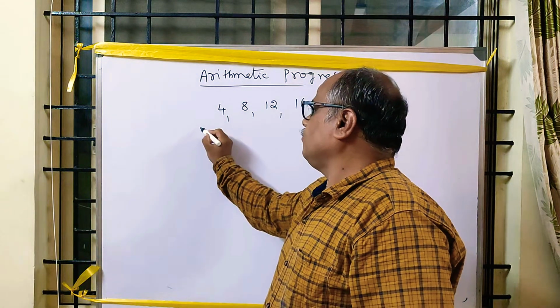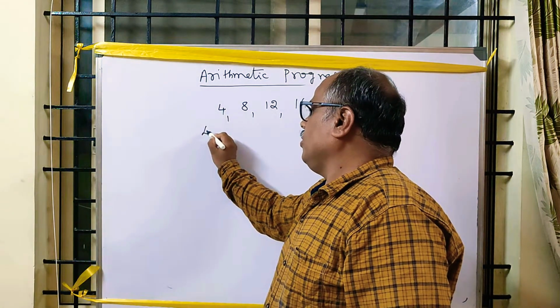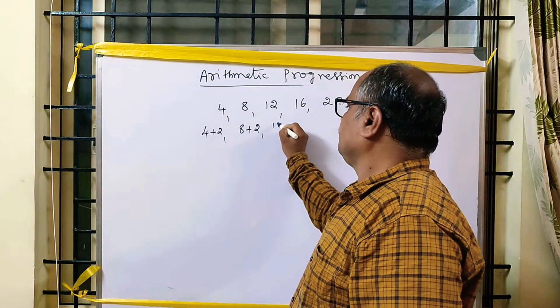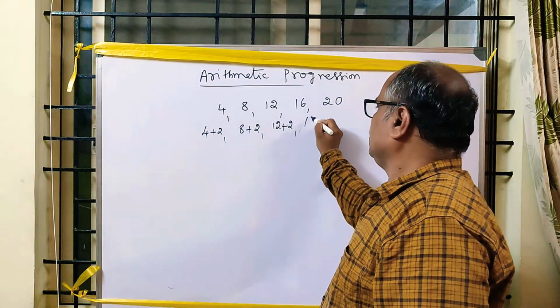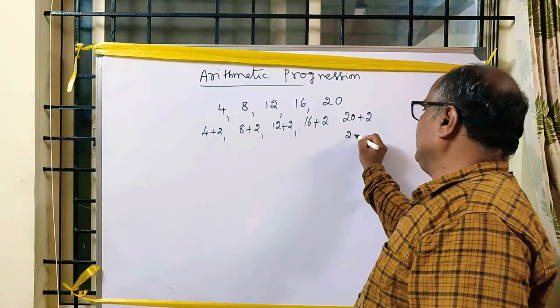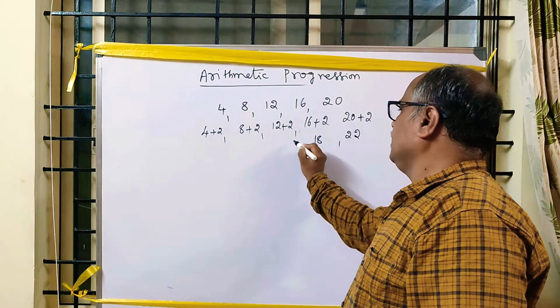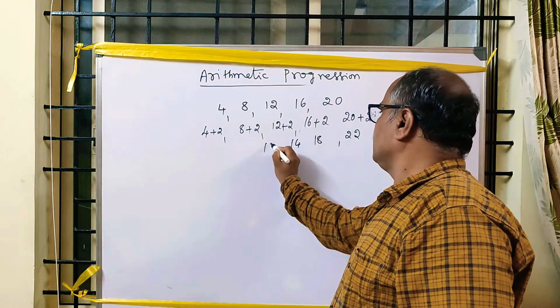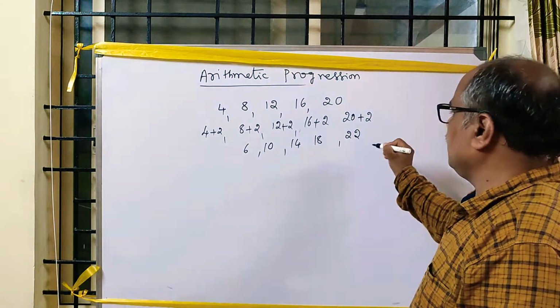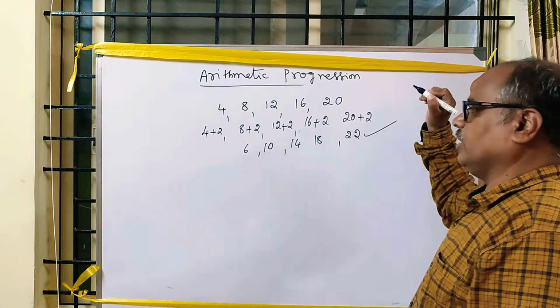I am going to add 2 to every term. 4 plus 2 is 6, 8 plus 2 is 10, 12 plus 2 is 14, 16 plus 2 is 18, 20 plus 2 is 22. The resulting terms are also in arithmetic progression.